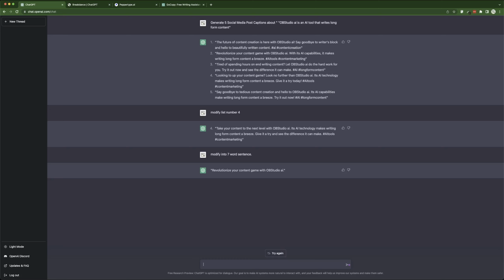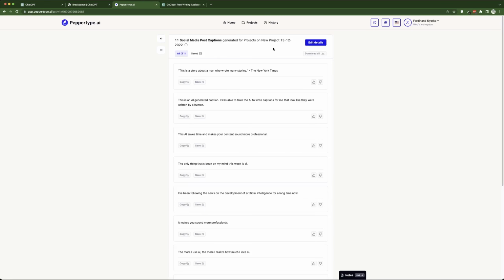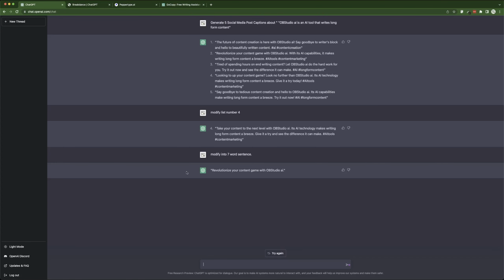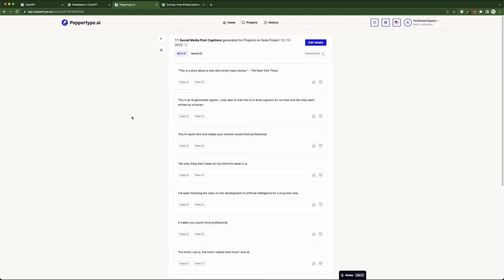So the difference between this and what I have over here is that this one is more like someone or an assistant who engages with you. This one is also an assistant, but it is more like a machine.